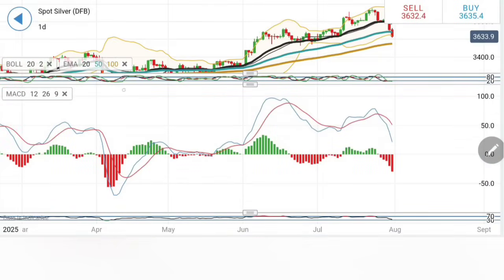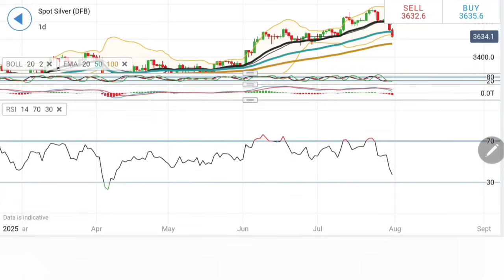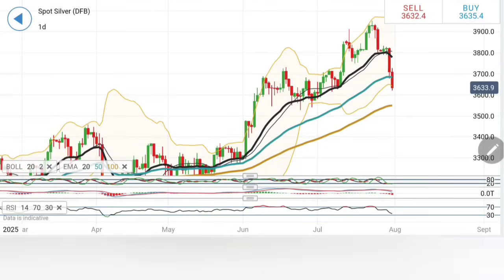Stochastic oversold. Look at the MACD. This has crossed over here at the top, trading with sharp divergence, staying bearish, and the RSI has dropped. So considering this, the only selling entry now is once you see silver below 36.20. When you see the higher prices below 36.20, take a sell. Expect 36, 35.75,